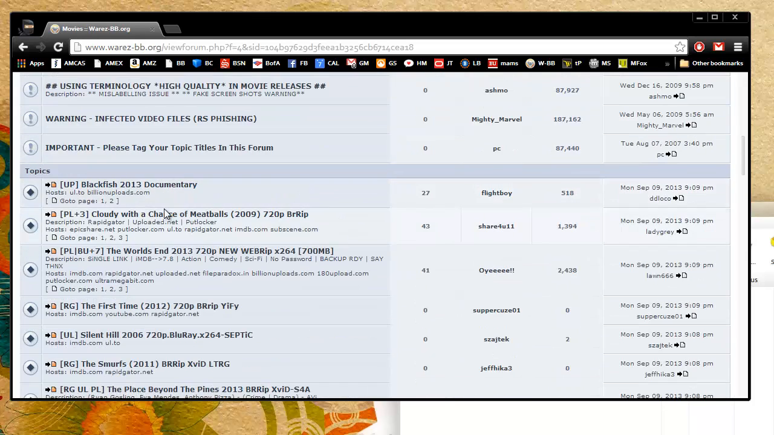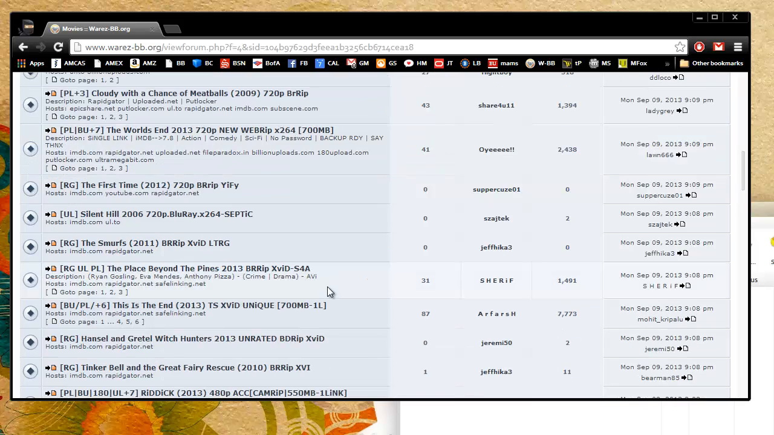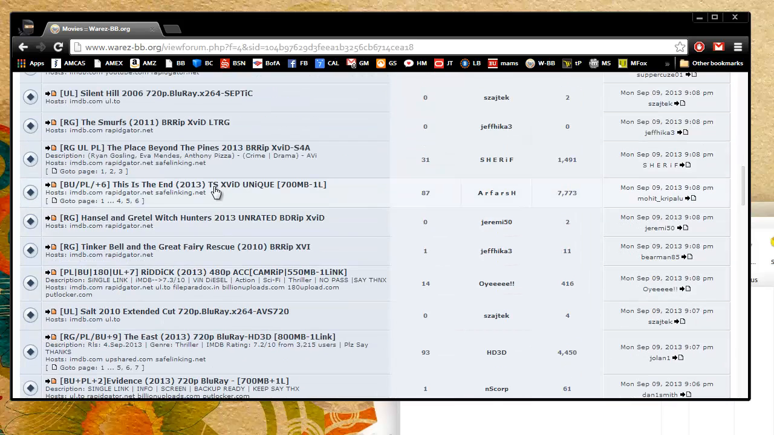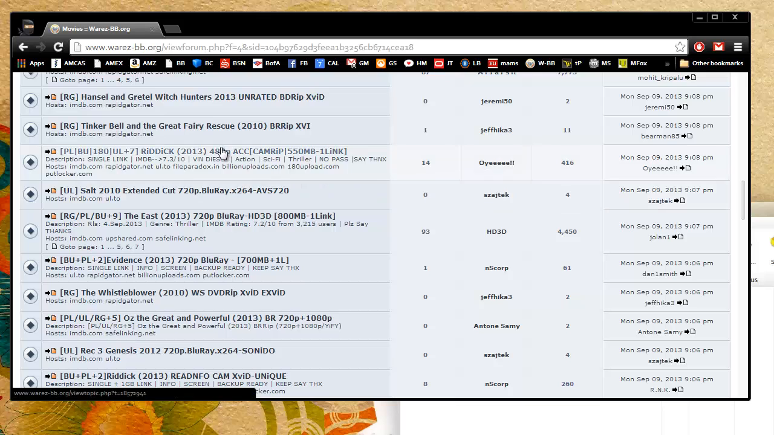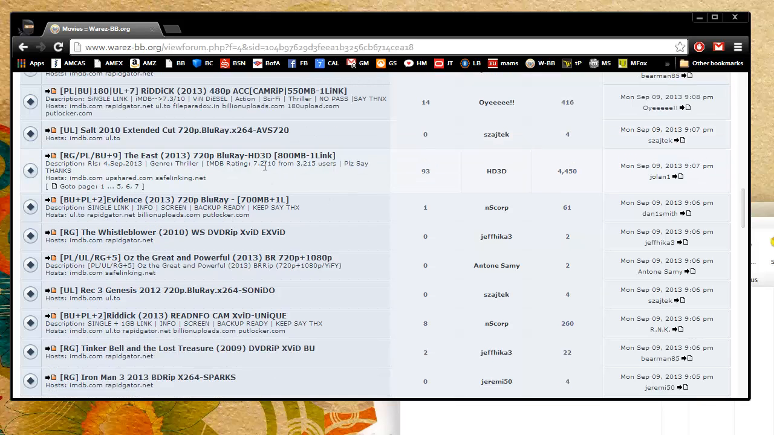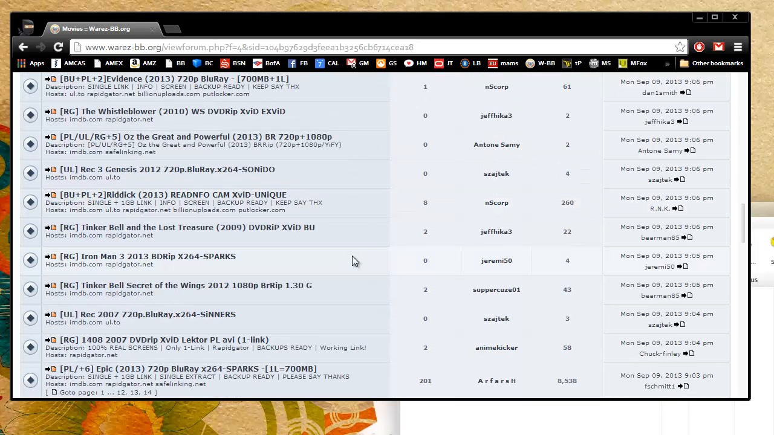And when you look at the thread titles, what you want to look for are the quality and the file hosting available. So no telesync, no 480p. You want 720p, or even better, 1080p if you have the space for it.